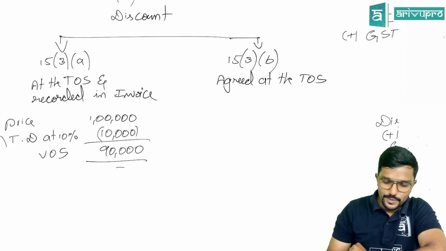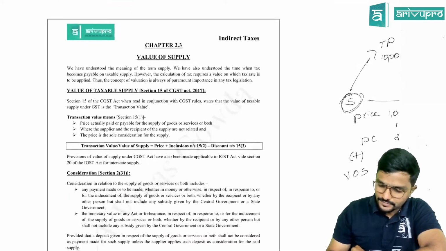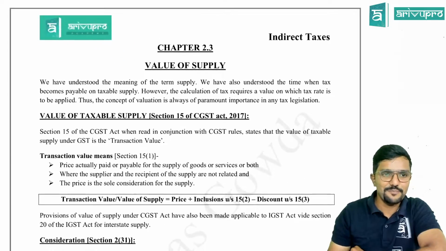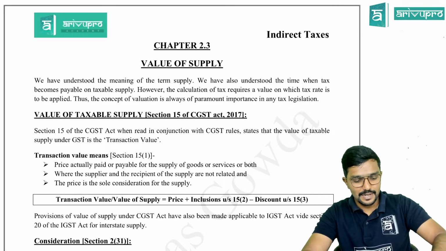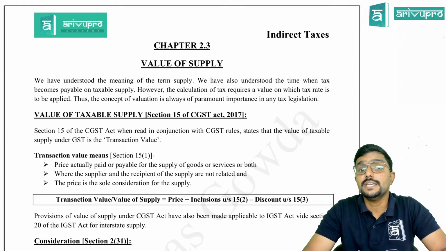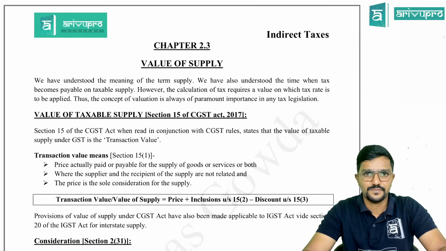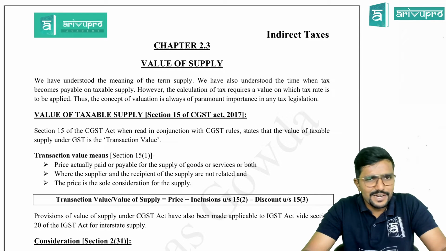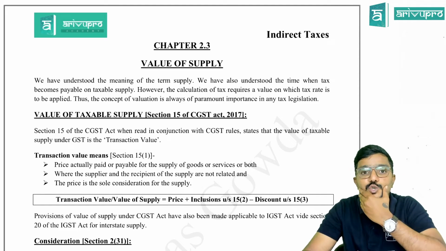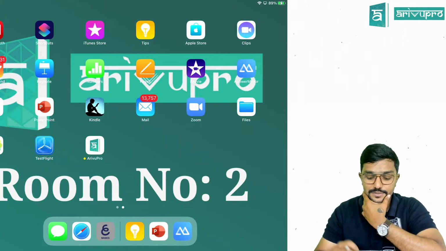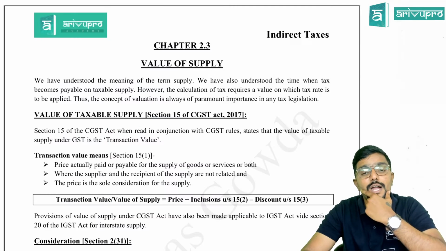Chalo guys, now we will get into the provision. And before I start, very important for the students: sir, is this chapter important for the exam? Yes guys. On this topic, that is value of supply, a question is asked in each attempt. Every attempt the question is asked. Clear? Sir, how much? In a few attempts they have asked for 5 marks, and in a few attempts for 4 marks, and in one attempt, I guess the June 21 exam, they have asked it for 14 marks. That is 2 questions of 5 marks and 1 question of 4 marks. Totally they have asked 3 questions.